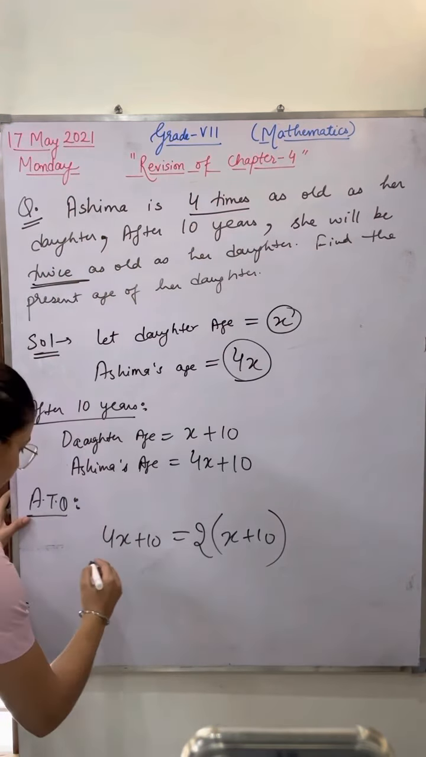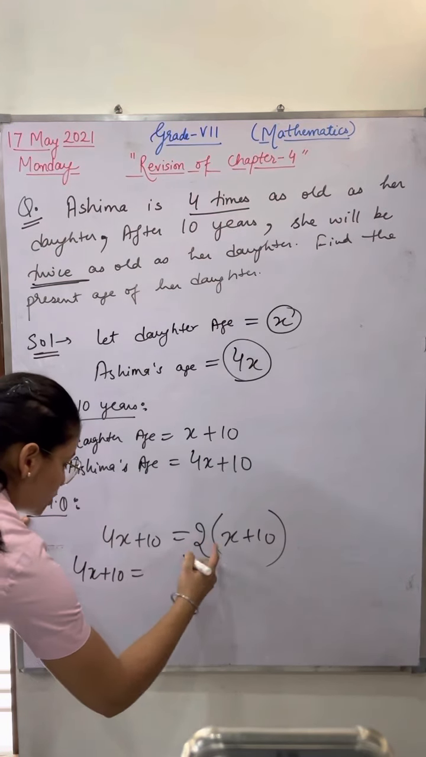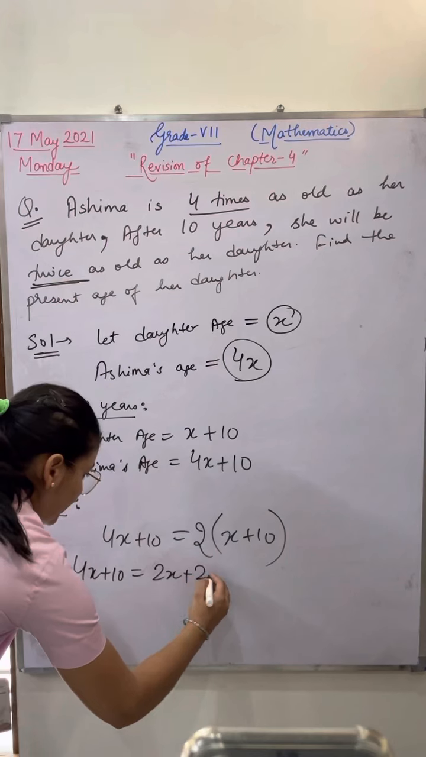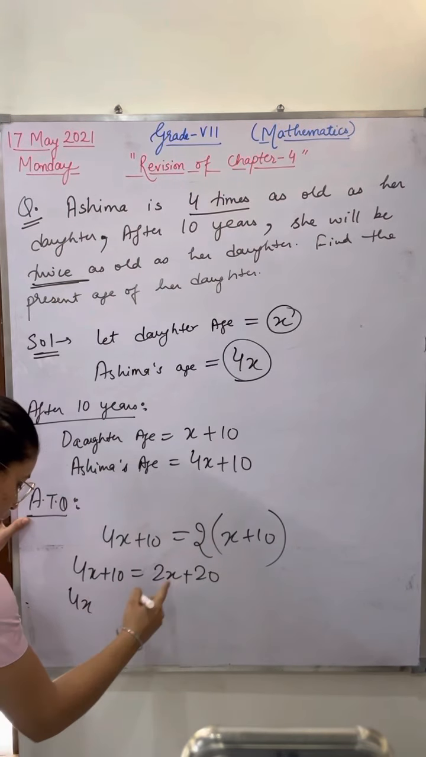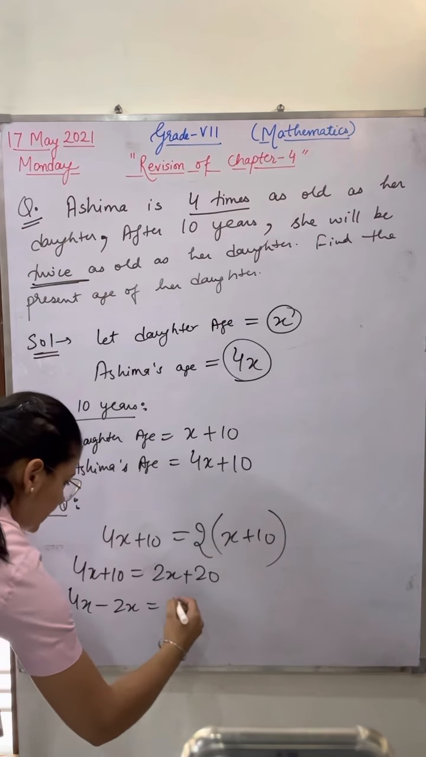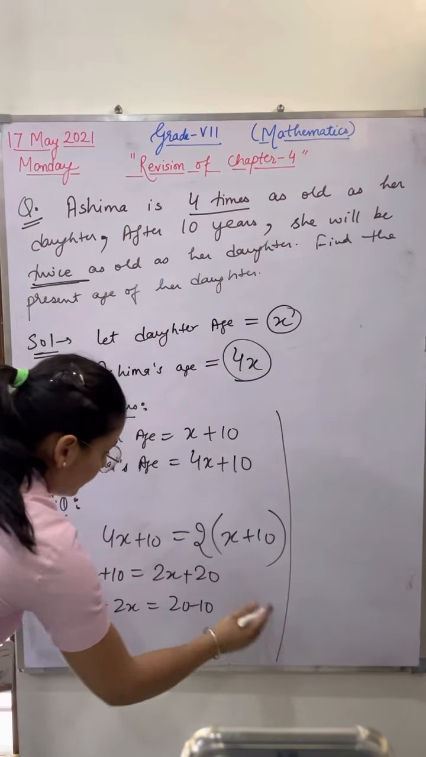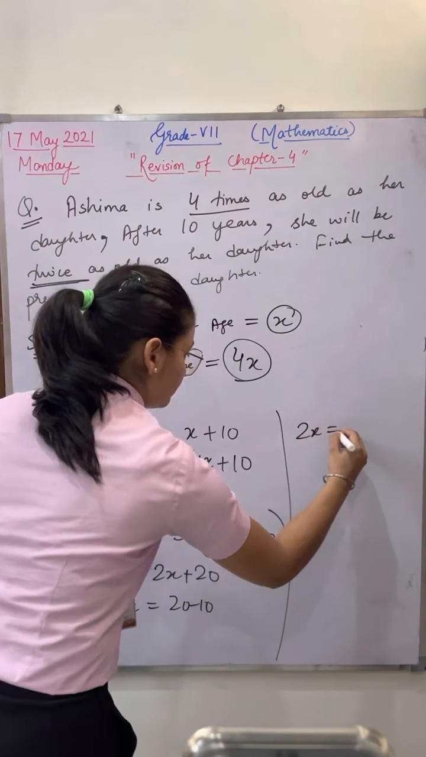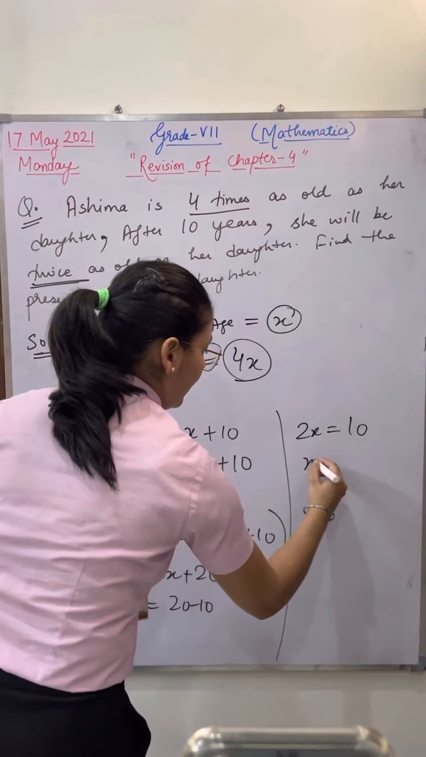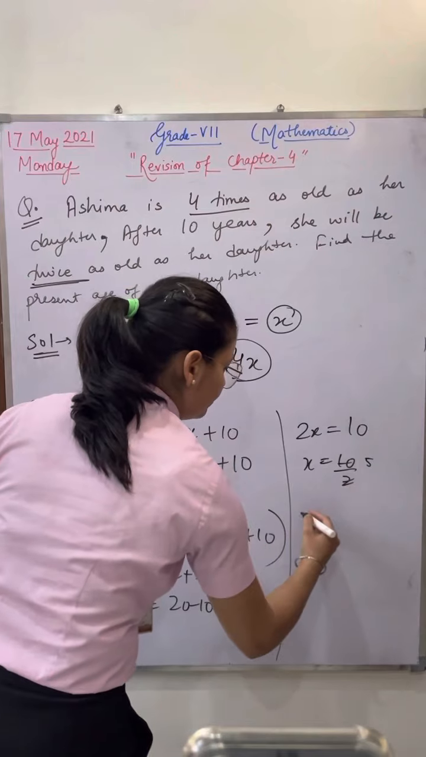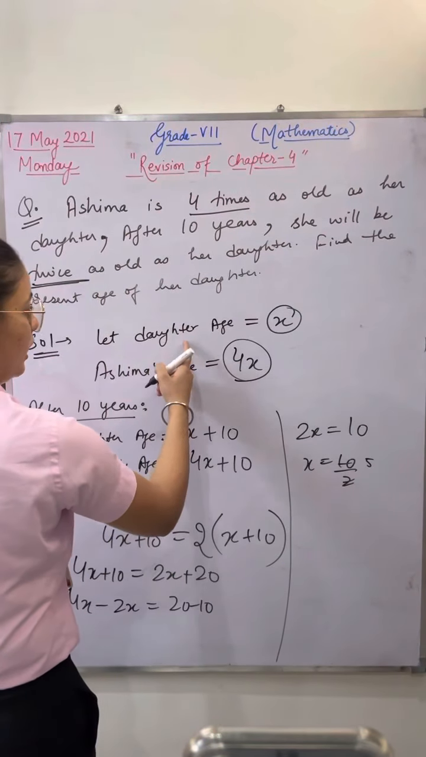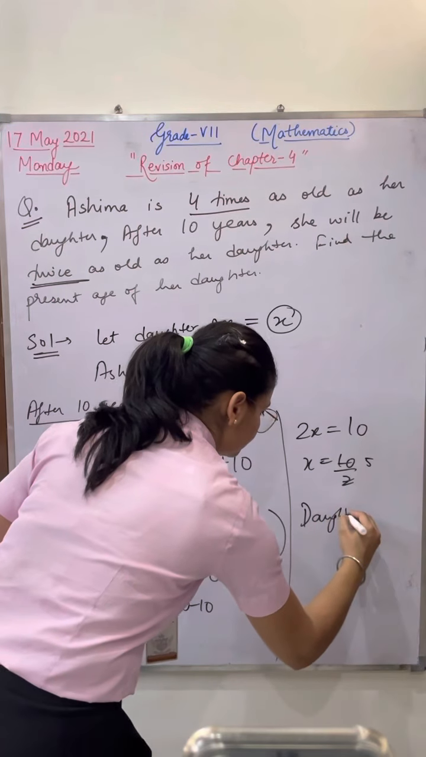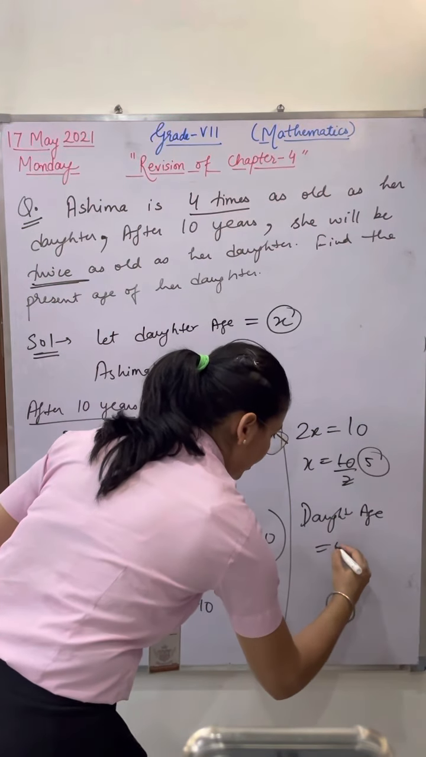Okay, now open the bracket. 4x plus 10 is equal to 2 into x, 2x, plus 2 into 10, 20. Okay, 4x, 2x will go that side, minus 2x, 10 will come this side. In these word problem questions, you don't have to write the steps. Transposing, division, multiplication, no. Just solve the question. Okay? Now 4x minus 2x, that is 2x. 20 minus 10, that is 10. x is equal to 10 upon 2, that is 5. So the daughter's age is 5 years.